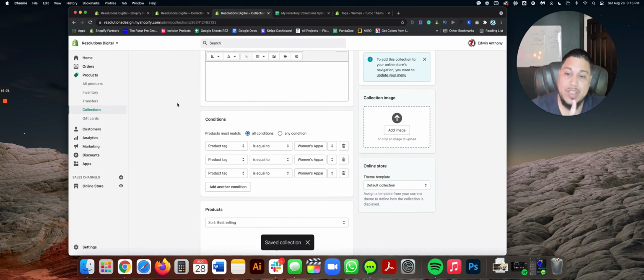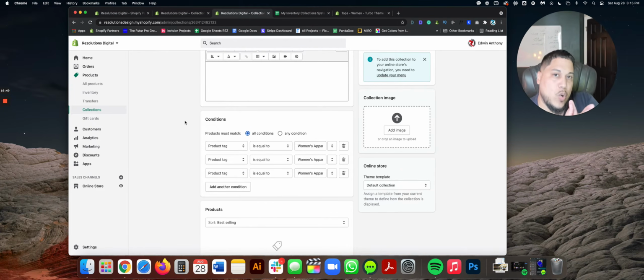There's one more thing that I forgot to do here, okay? And notice these radio buttons. One is called all conditions and the other one is called any. So I want to make sure you understand what's the difference between the two. All conditions means that whatever product we're looking for has to satisfy those 3 conditions. It means that the collection is going into Shopify's database and it's saying, show me all products that have these 3 tags at the same time.